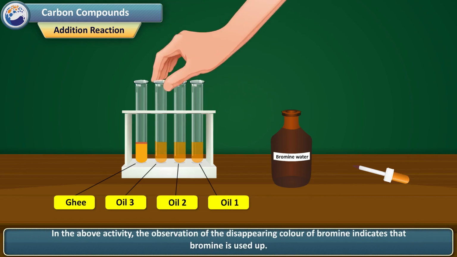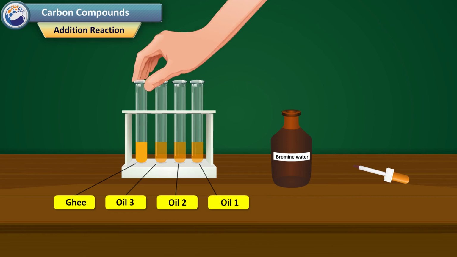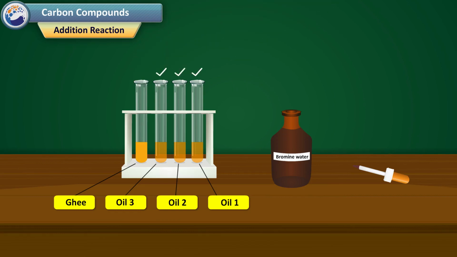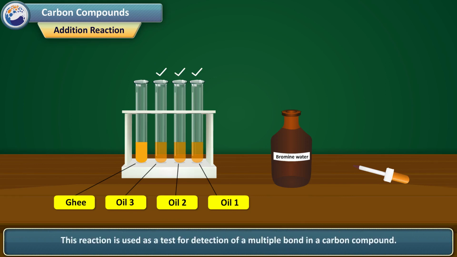used up. The color of bromine disappears in the reaction between an oil and bromine. However, there is no change with vanaspati ghee. This means that bromine has undergone a reaction with the concerned substance. This reaction is an addition reaction. This reaction is used as a test for detection of a multiple bond in a carbon compound.